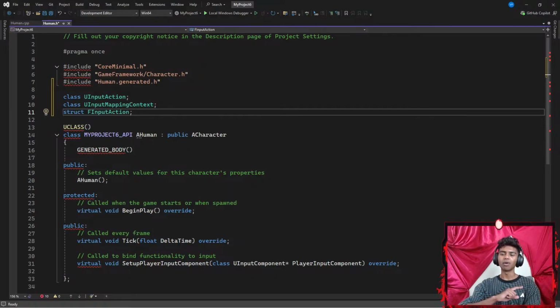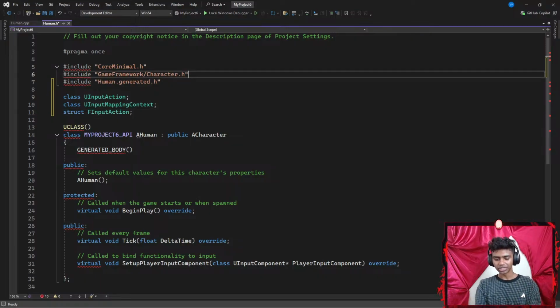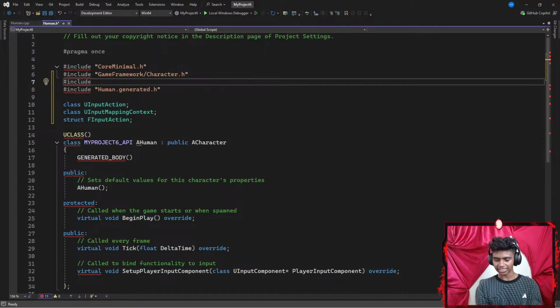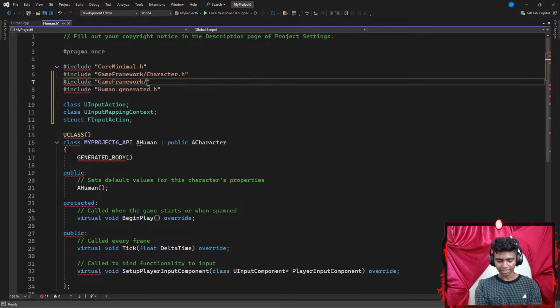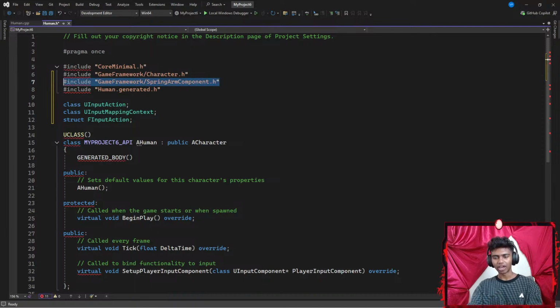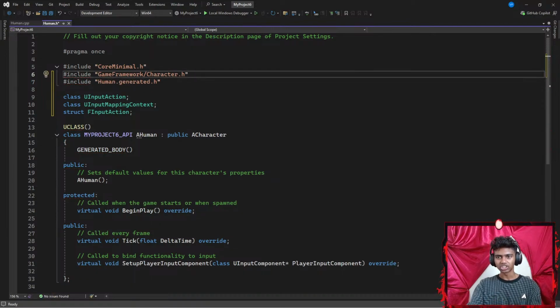Now here's the thing, I want my human to have a camera and a spring arm component as well. Two ways I could do that. The first way is I could go here and add something like include. I want to include something from my game framework. Let's say I want to include my spring arm component. This is header files. I could do it this way, but I don't want to do it that way because I learned a new way yesterday.